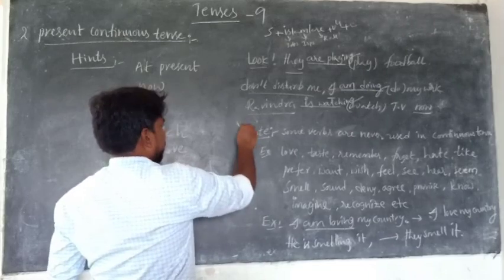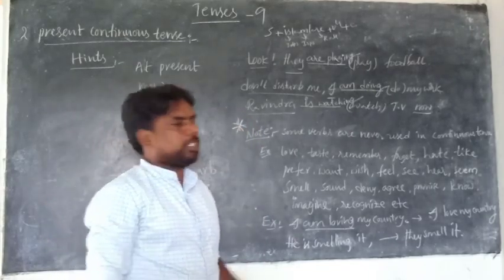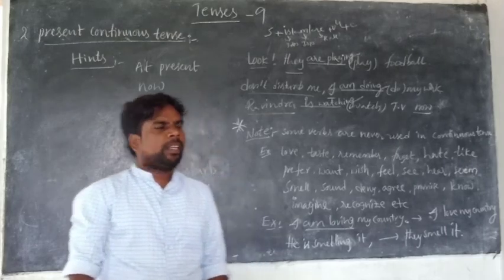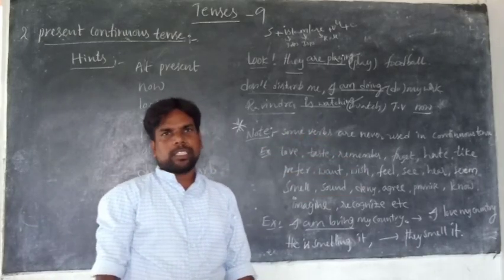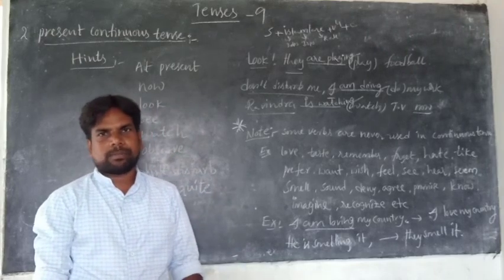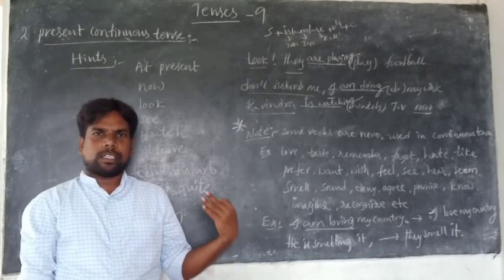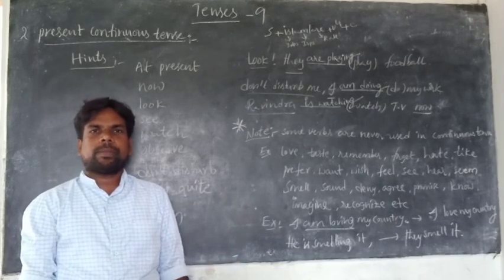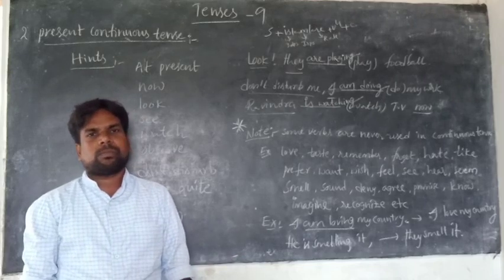There is a note in present continuous. It is very important. Listen carefully. The note is that some verbs are never used in any continuous tense: present continuous, past continuous, future continuous, present perfect continuous, past perfect continuous and future perfect continuous.